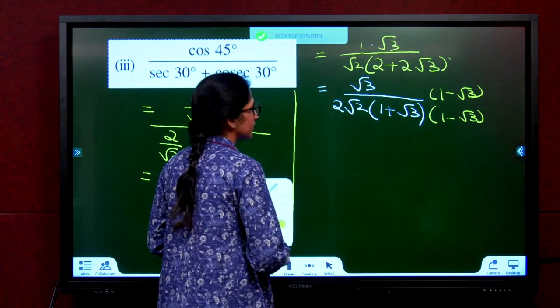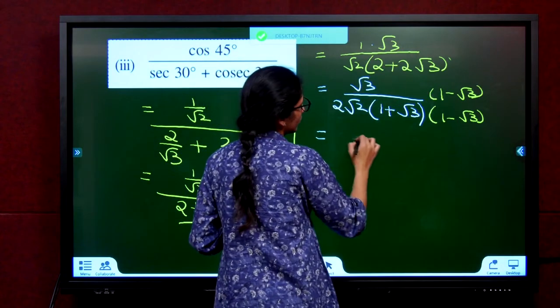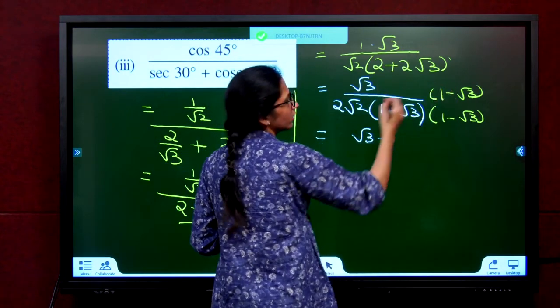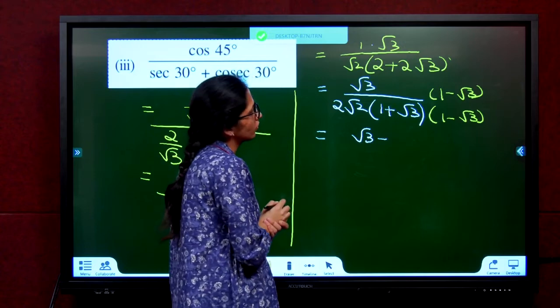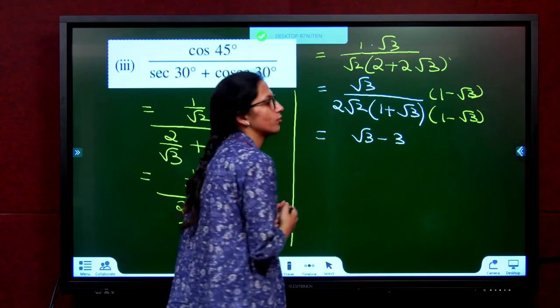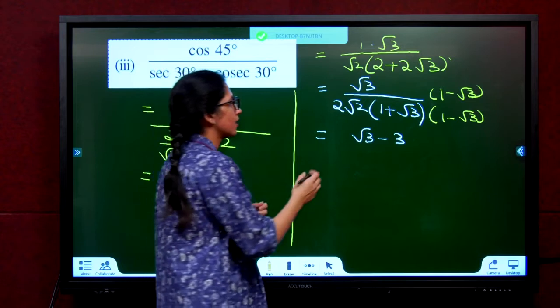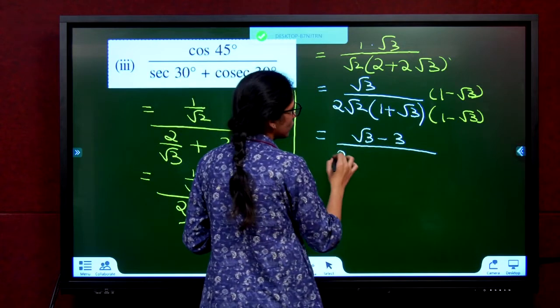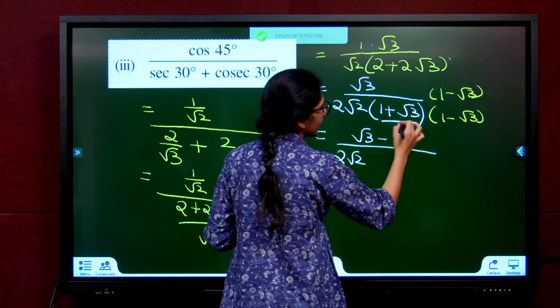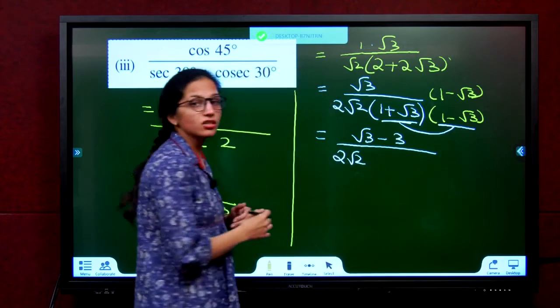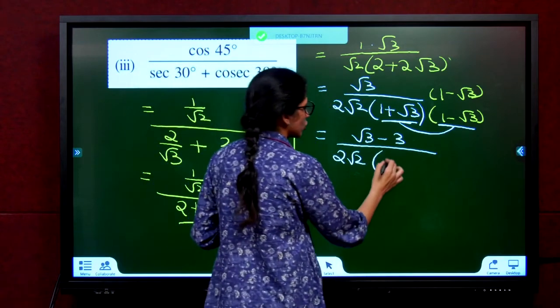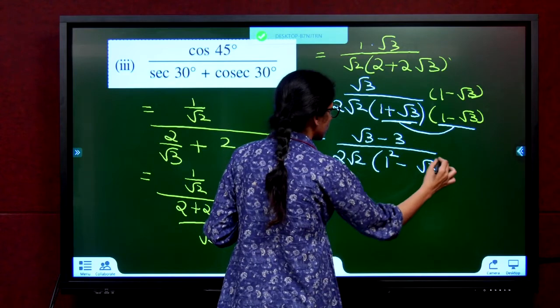So now what happens? On top, root 3 into 1, root 3, minus root 3 into root 3, 3. Root a into root a is a. Divided by 2 root 2, a plus b into a minus b, a square minus b square. So 1 square minus root 3 square.